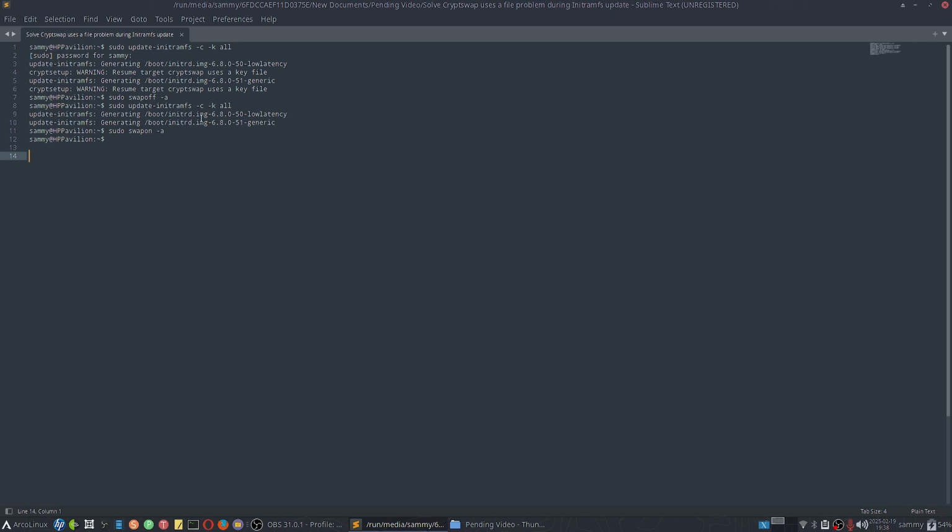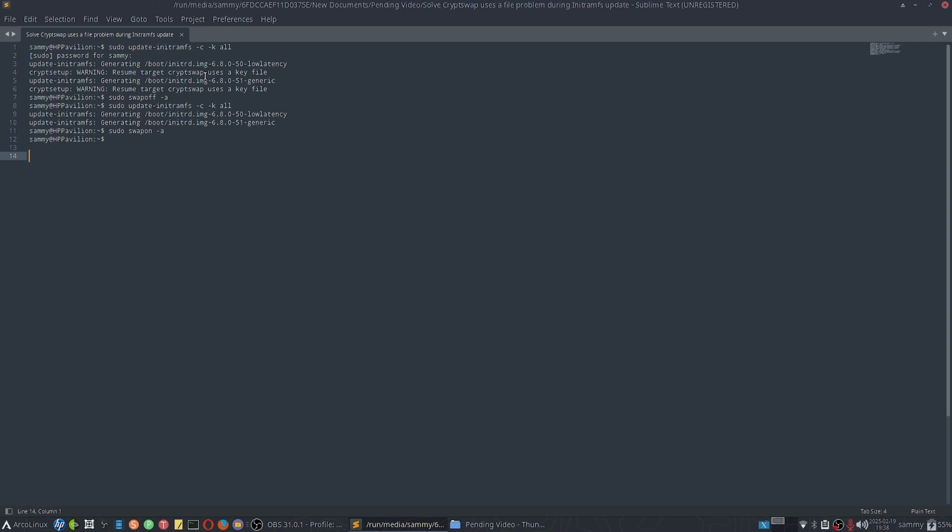On my system, when I did this, there was the 6.8 kernel, the low latency kernel, and the generic kernel. For both of these kernels, the initramfs was regenerated, and after regenerating the new initramfs, you have to start the swap again. You have to enable the swap using sudo swapon -a. This will be very helpful whenever you have any issues with cryptswap on your system.